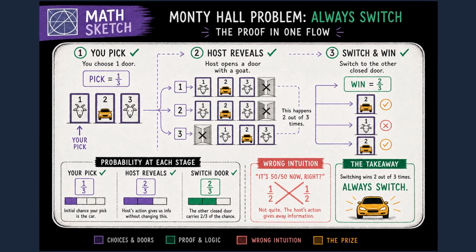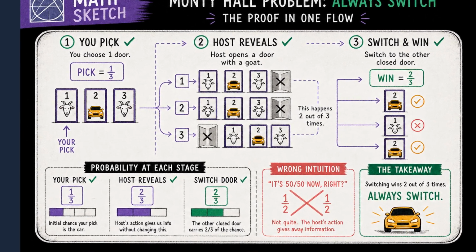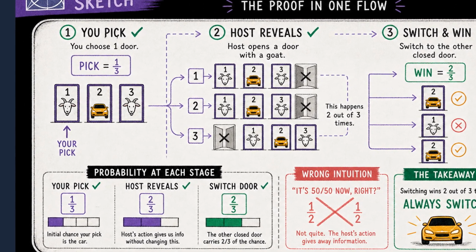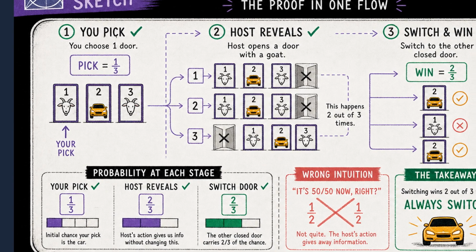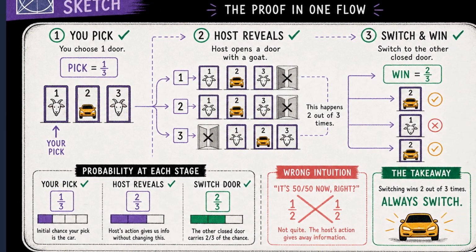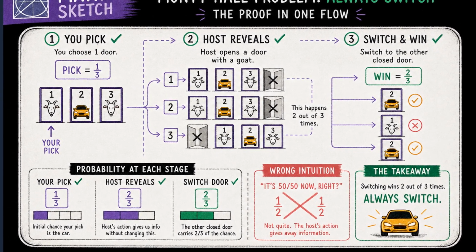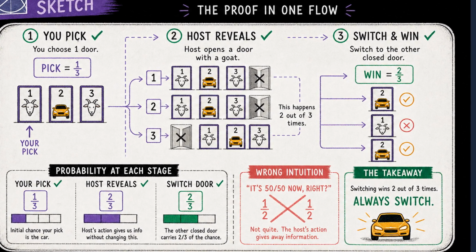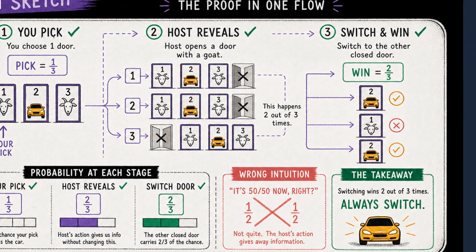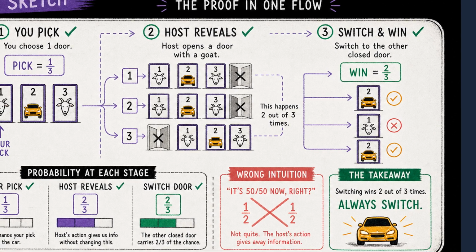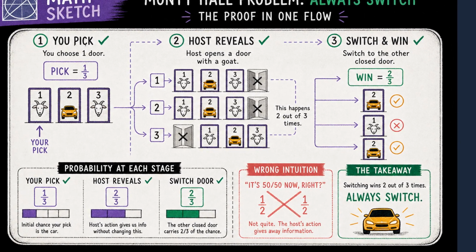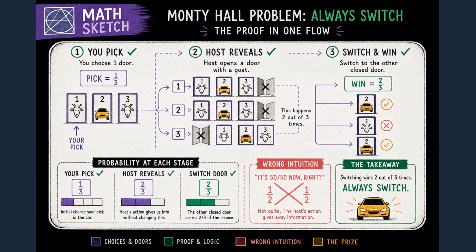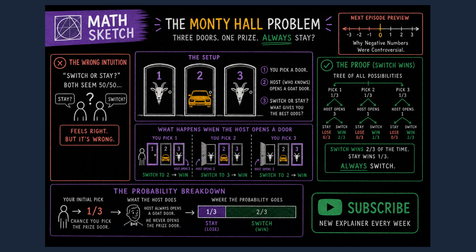Recap. 3 doors, 1 prize. Your first pick is right 1/3 of the time. The host always opens a known empty door. That leaves 2/3 of the uncertainty on the other closed door. Switching wins 2/3. Staying wins 1/3. The puzzle is about conditional information, not luck, not superstition. See the diagram, and the answer stops fighting you. The Monty Hall puzzle tricks us because new information hides inside an old choice.